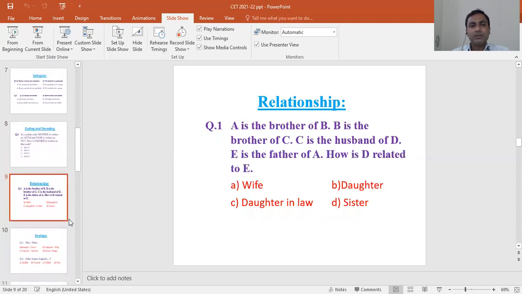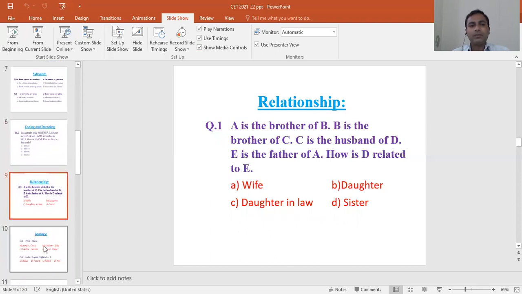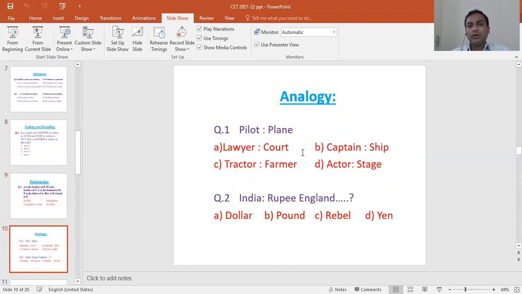So they will ask questions like that. These are only sample questions. Then the analogy. Here, the first question says that a pilot is related to a plane. Then you have to identify the correct pair from below. That is, lawyer is related to court, captain is related to ship, tractor is related to farmer, and actor is related to the stage.